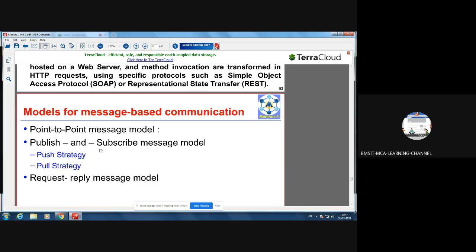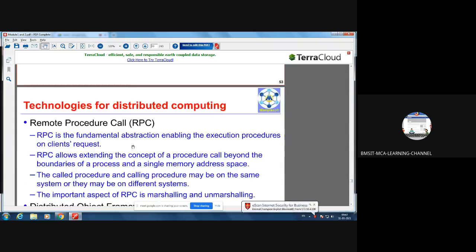Then the request reply message model. Request reply is a very simple model. If you consider the example of two-tier architecture, that is simple client-server architecture, if one node is making a request and another node replies to that, that is called the request and reply message model. Okay, that's about models for message-based communication.